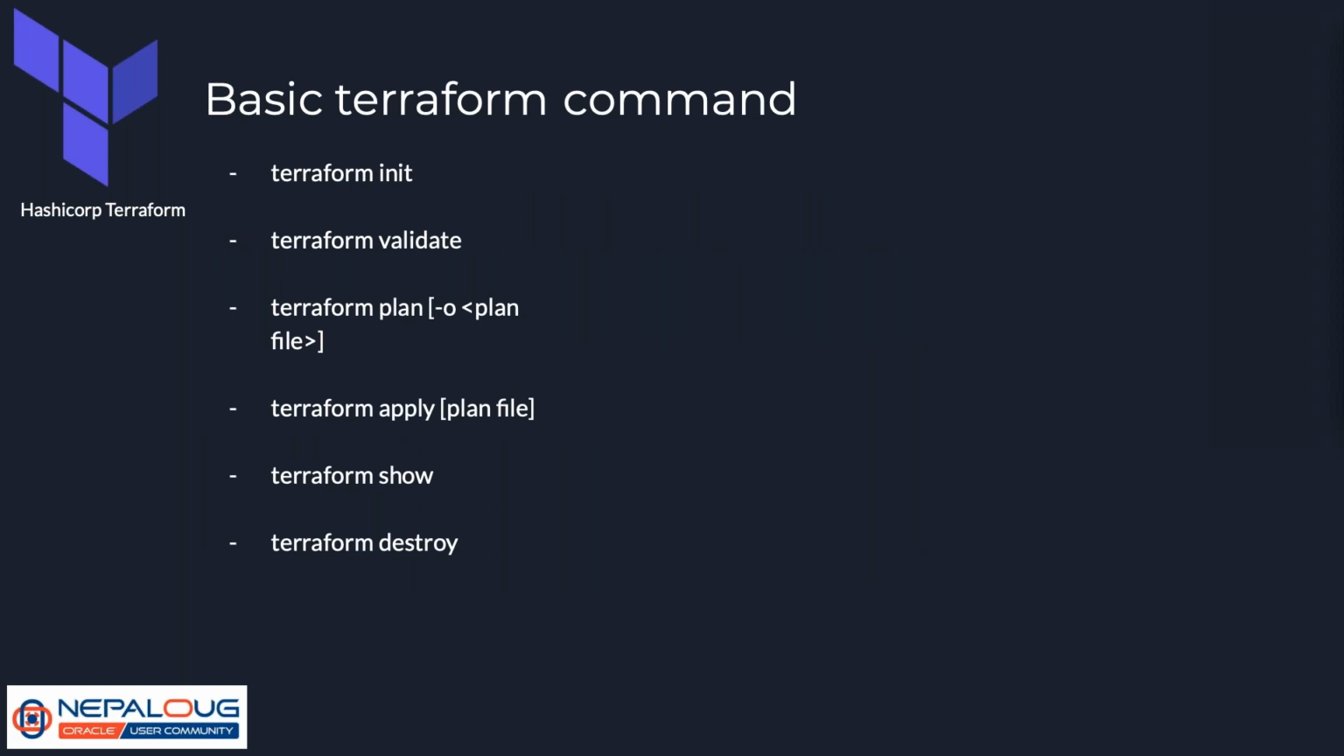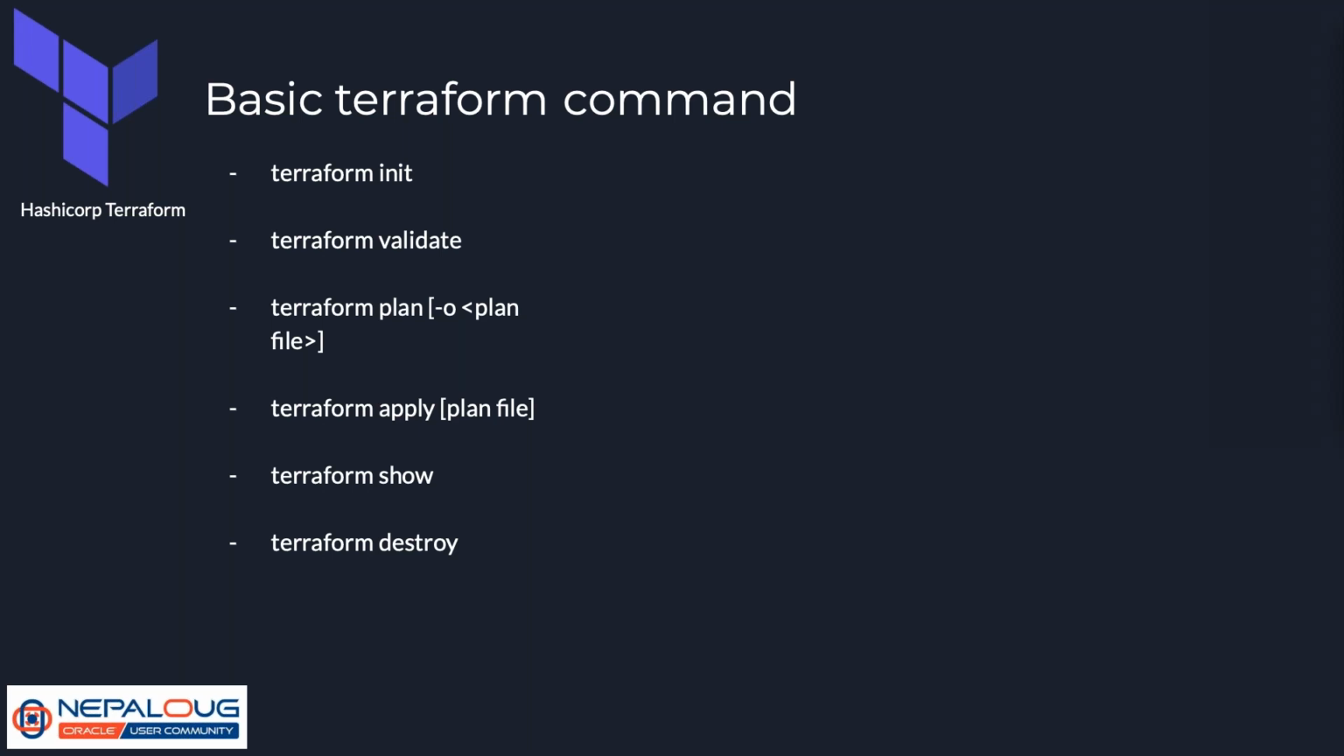These are the basic Terraform commands we are going to use. Terraform init downloads the plugin, and Terraform validate checks the syntax of the configuration file we have. Then we have Terraform plan. Optionally, we can define the output file also. Terraform plan will list out all the infrastructure, all the resources that are being created, and we can save the plan to a plan file with the -o option and the plan file name.